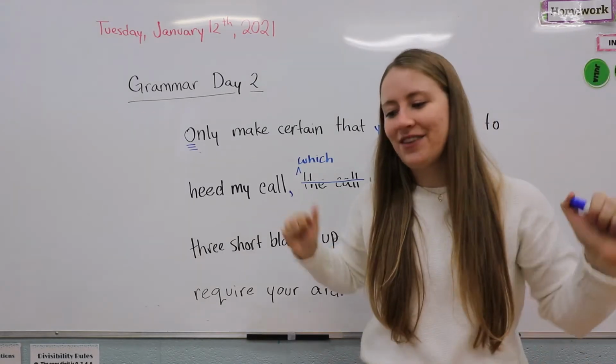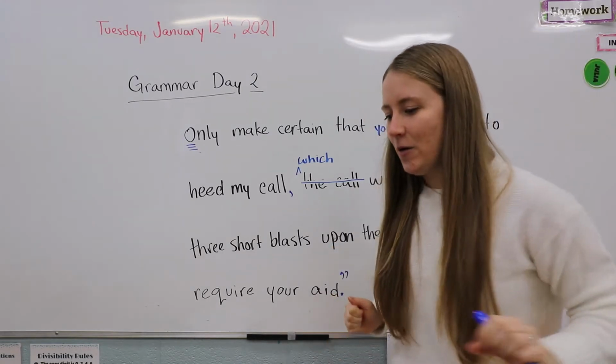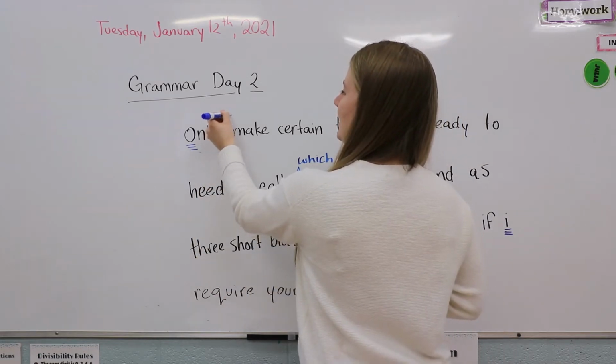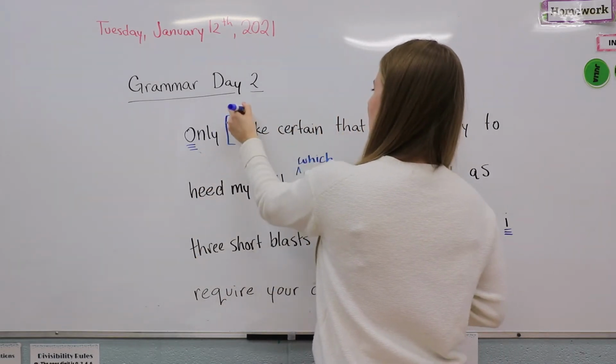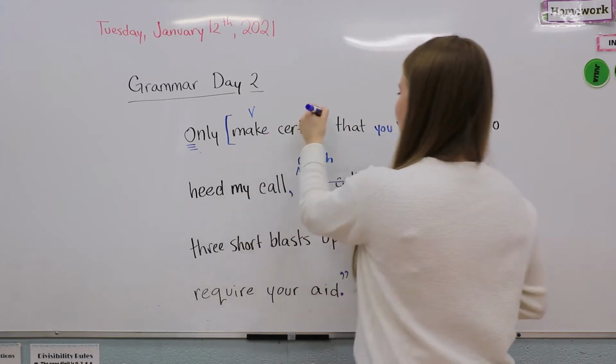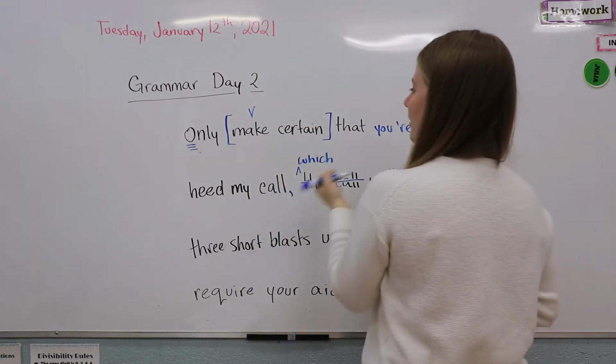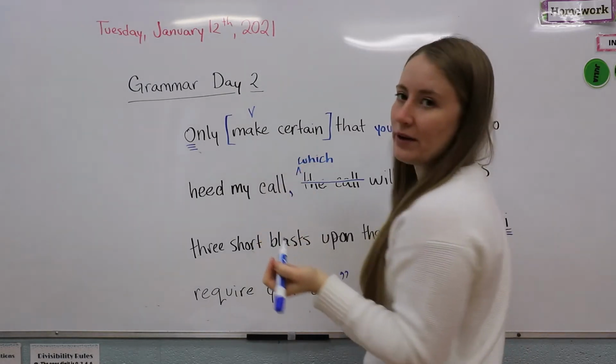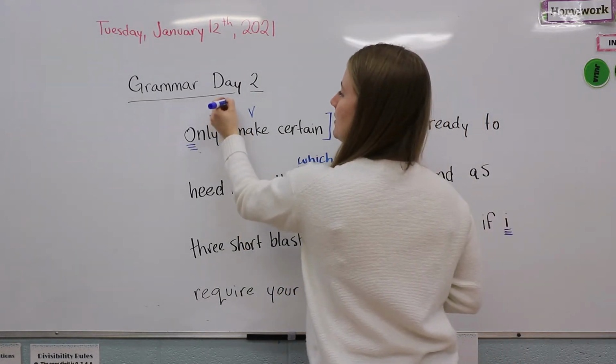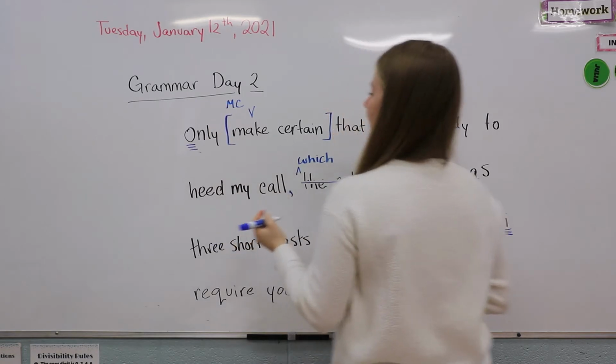So now let's find some clauses. So the first clause is actually really short because our verb is make, but we know that this is going to be another clause. So this is a clause all by itself, and it's actually our main clause. All right.